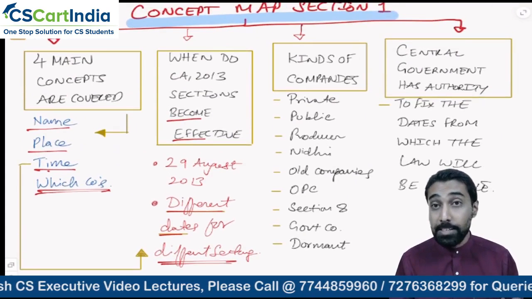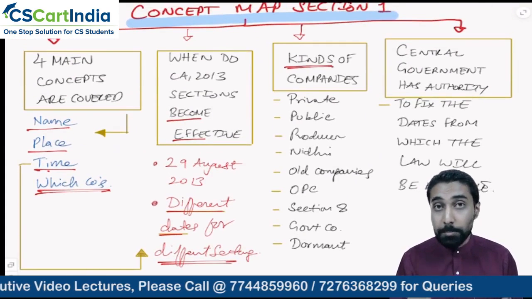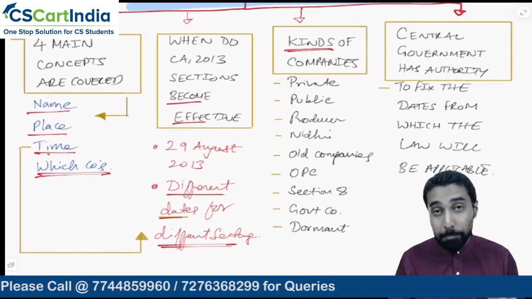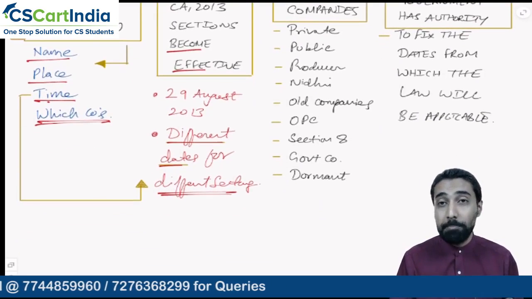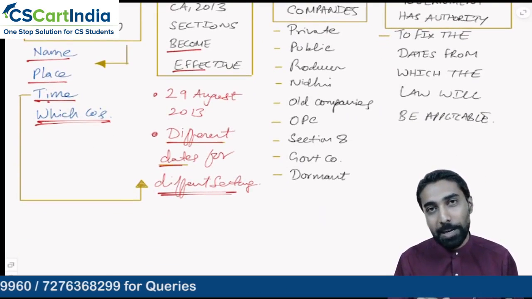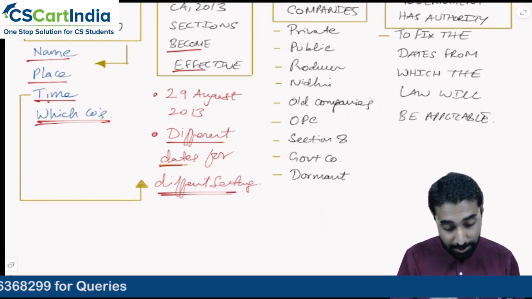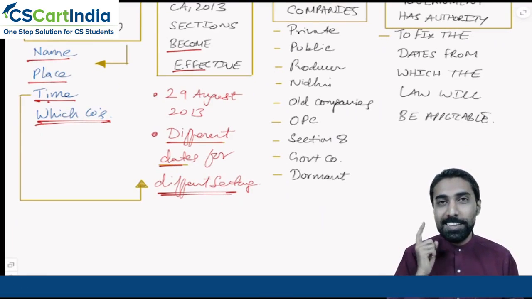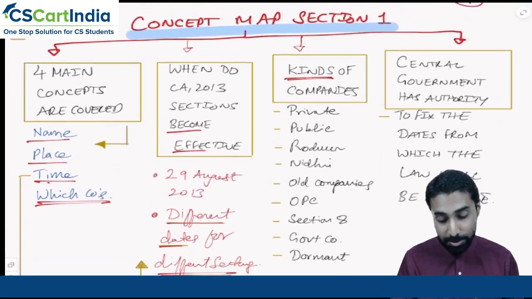Then the next concept is what concept? Kind of companies, to which companies this whole act will apply. Private company, public company, producer company, Nidhi company, old companies means companies under previous company laws. So many are there. Section 8, OPC, government, dormant. So many things are there just in this one section 1 subsection 4. That is a concept for you in the concept map.